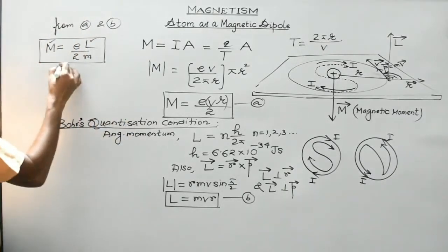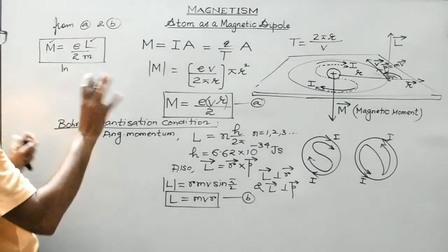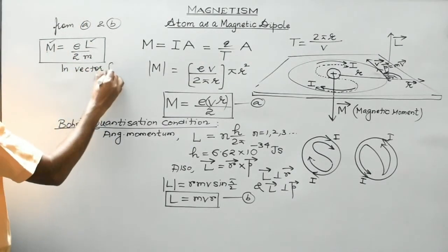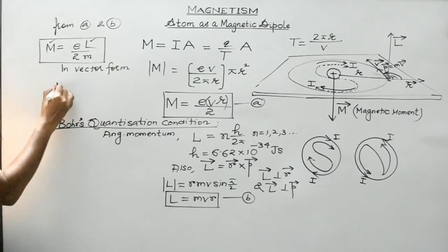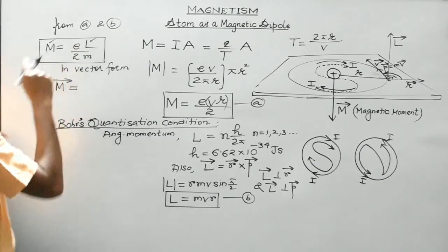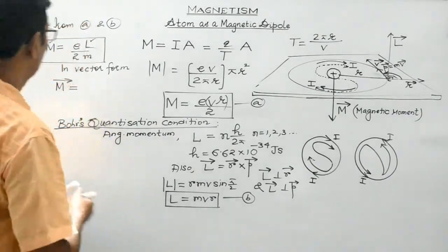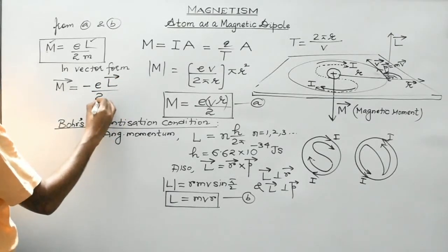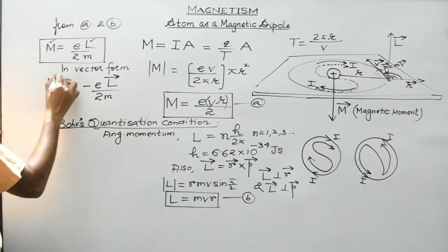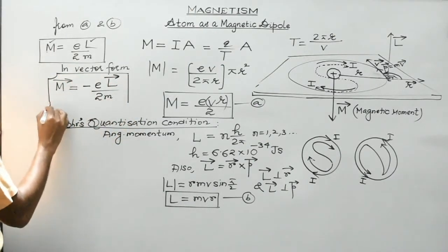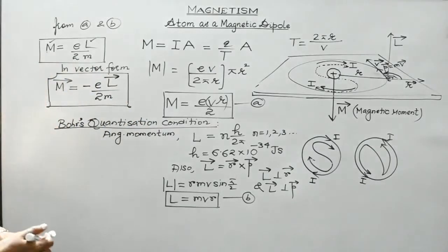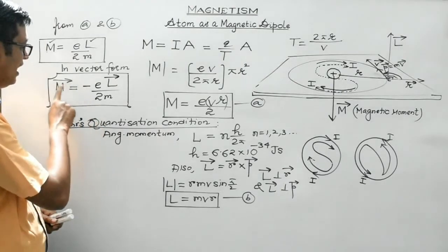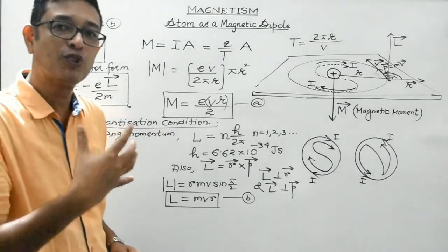Now in the vector notation, because magnetic moment, angular momentum both are vectors, charge and mass, they are scalars. So in vector form, the above expression may be written as m vector is equal to, electronic charge, it's negative, so it will be minus e L vector divided by 2m. So students, this is a very, very important result. So what does this negative sign suggest? It suggests that m vector and L vector are oppositely directed.